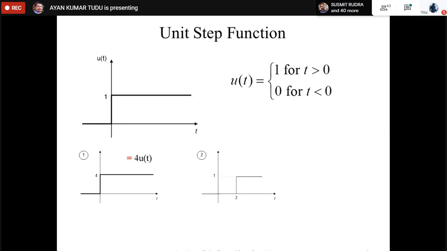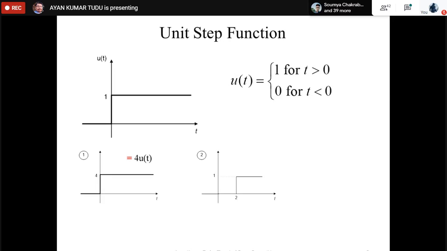Similarly, if we try to explain this one, this particular signal is time delayed by how much? Suppose 2 seconds. Let the time be in seconds. I have not written that, but I think you will be able to understand. What will be the expression for this particular signal then?